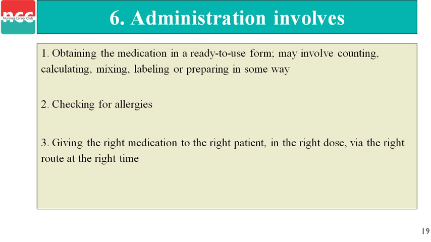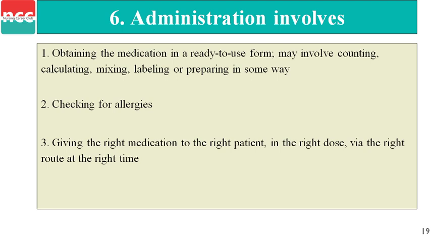Then second, checking for allergy. We have to check before administering to the patient. We have to check the AST, that is an allergy skin test reaction. We have to check whether the patient gets any allergy from that particular drug, so we have to check the allergy.